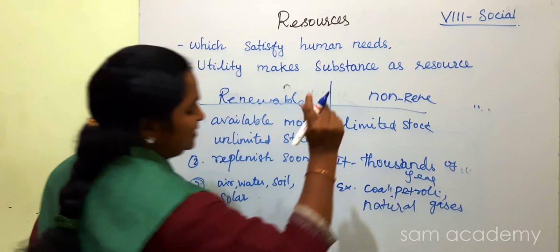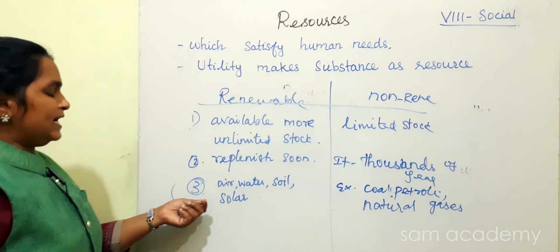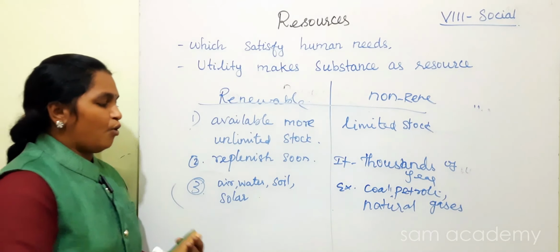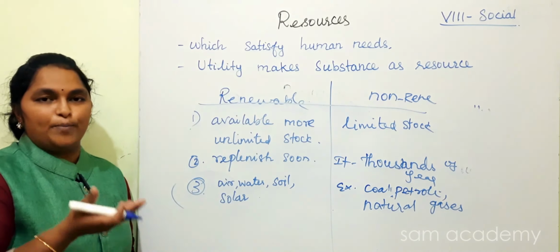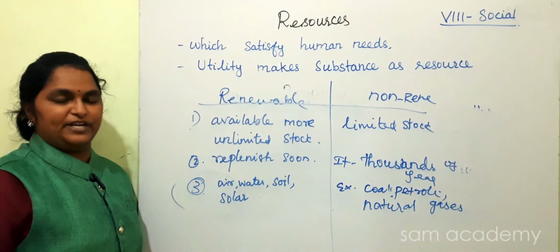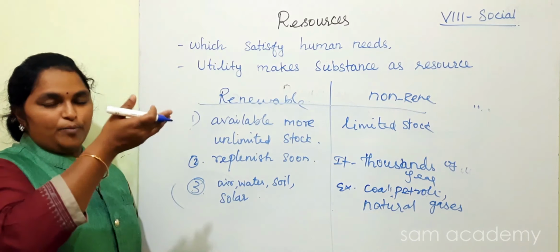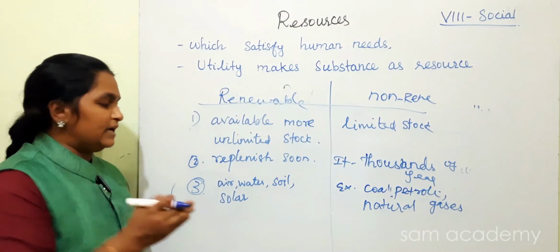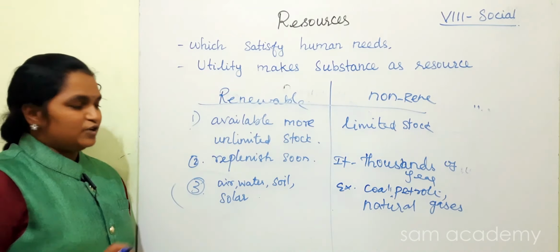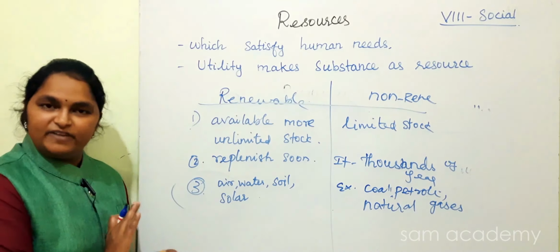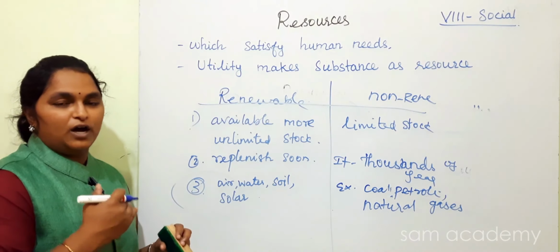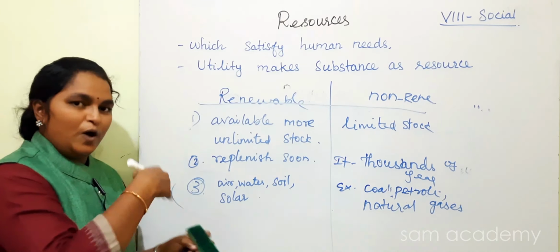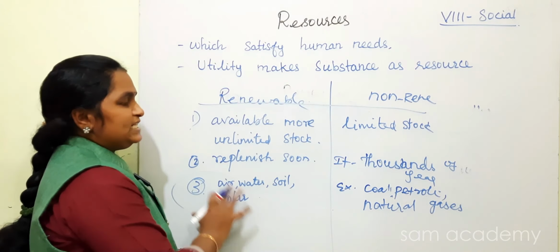These are non-renewable resources. Why, children? Because this is available always, it is cyclical. See, daily the water, for example, the water cycle is evaporation, condensation, precipitation, that is rainfall, again evaporation, condensation and precipitation. So in this manner, the water is recyclable. So it never perishes. It will transform from one form to another form. That's all. So these are renewable.